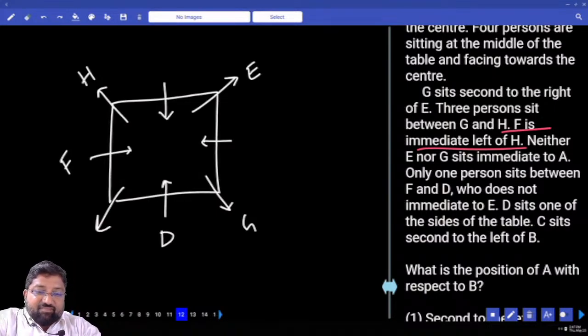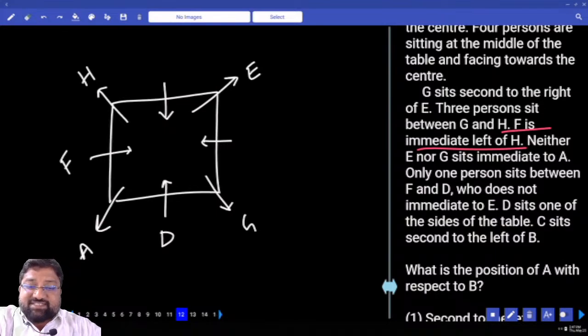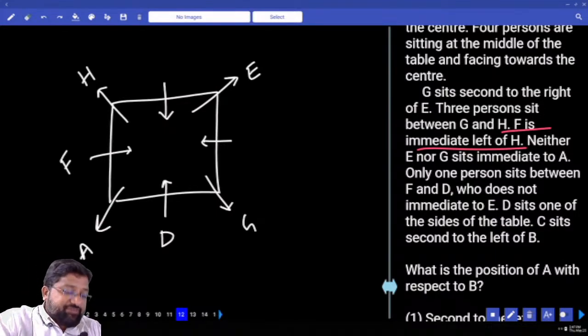Next, neither E nor G sit immediate to A. That means the positions adjacent to E are not meant for A. Then A has how many possibilities? Only one possibility. There was one clue in the last that we have read. C sits second to the left of B, and B has how many possibilities? Only one possibility.